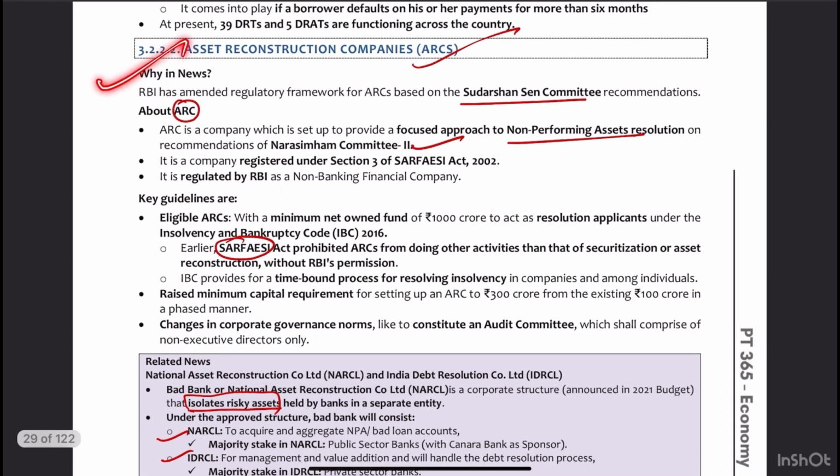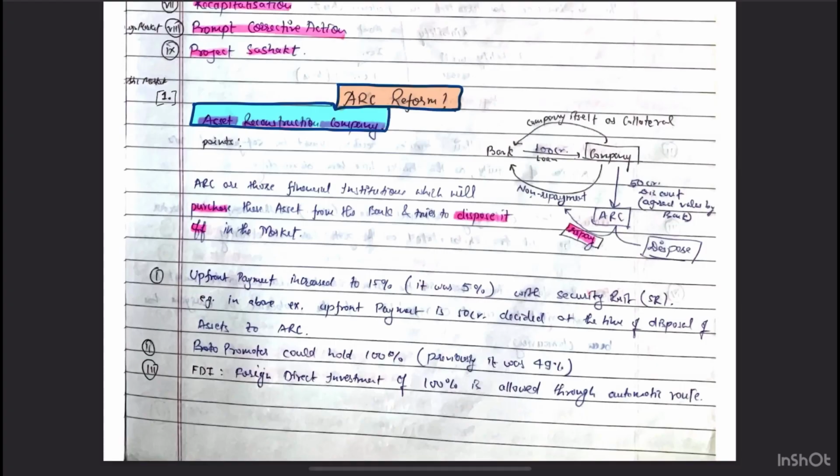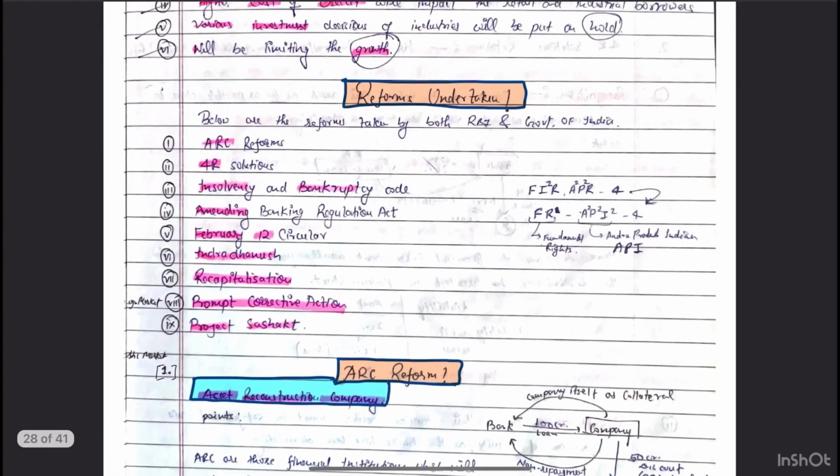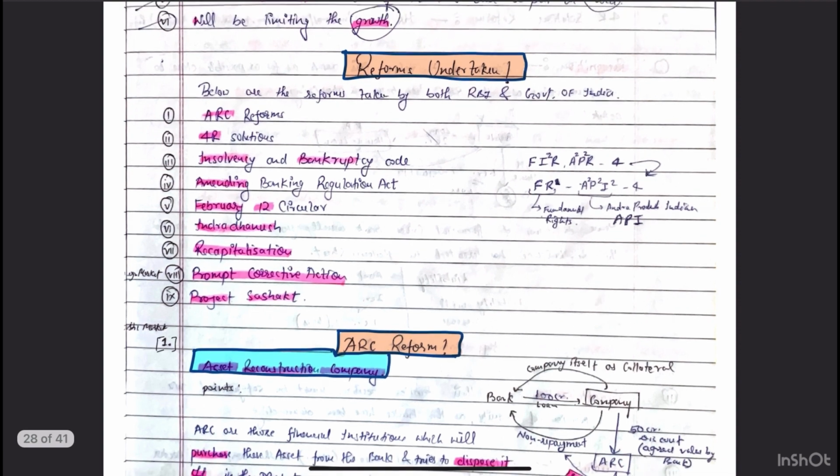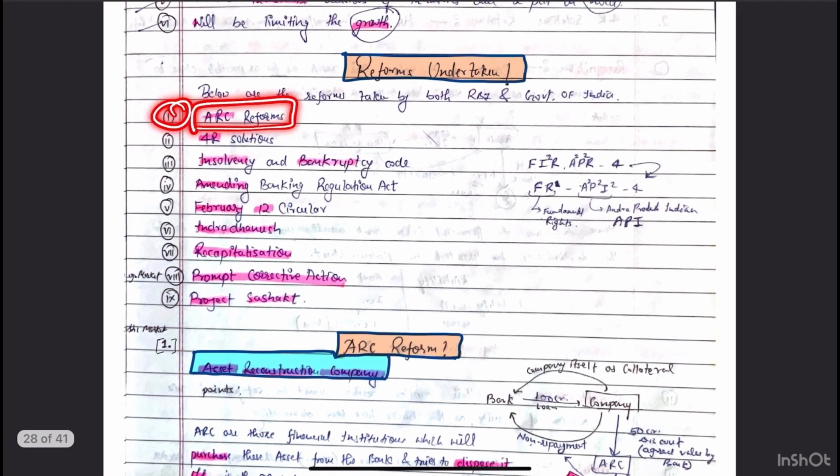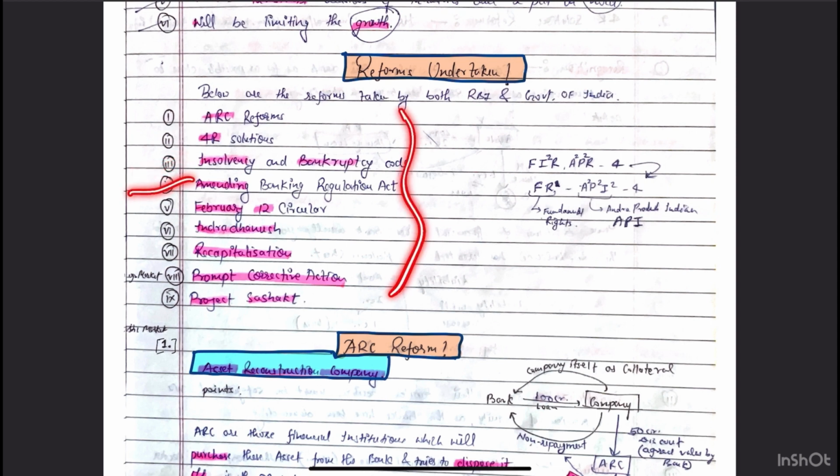So this is the ARC, right? ARC reform for the NPAs. And I can show you in my notes, this is the ARC reform. So reforms undertaken by the RBI. This is the first point I have in the ARC reforms, right? 4R solution, insolvency and bankruptcy codes. All these reforms are from the RBI side only.